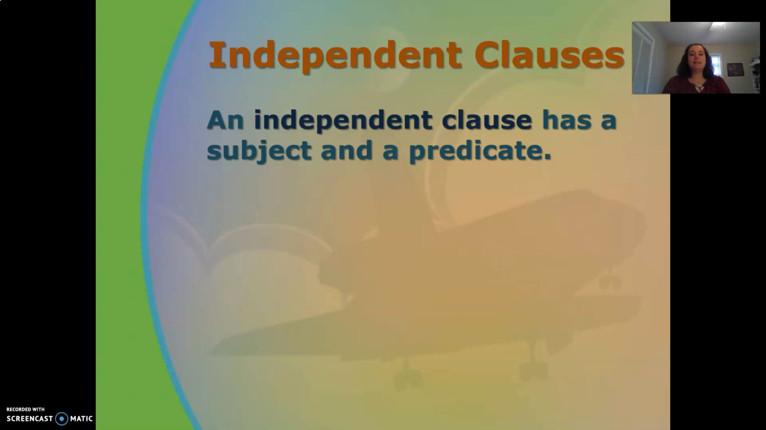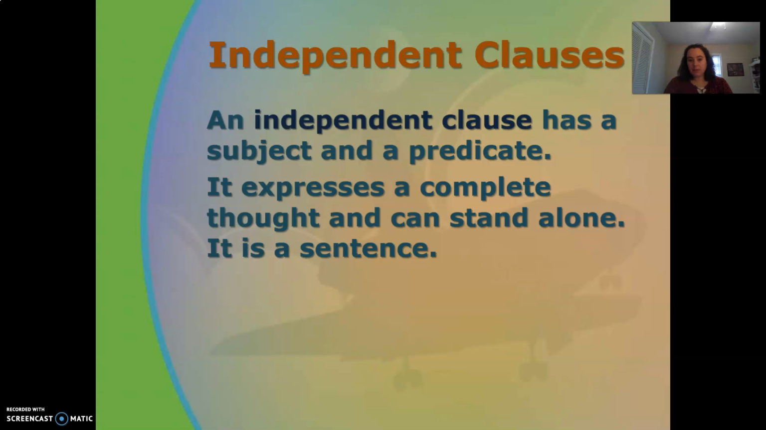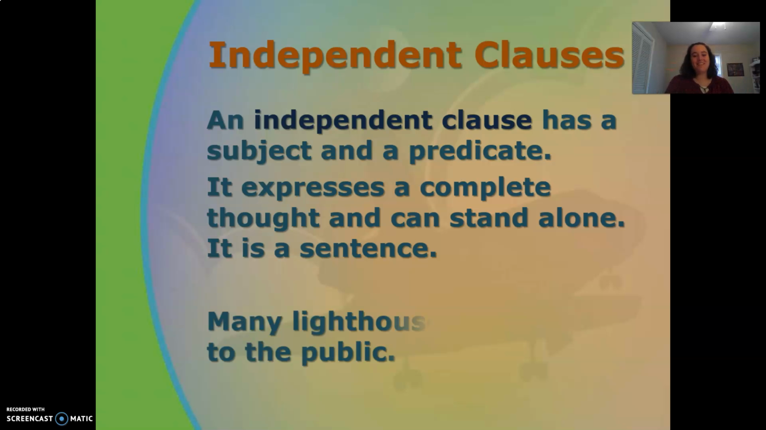An independent clause has a subject and a predicate. It expresses a complete thought and it can stand alone. It is a sentence. Independent clause equals a sentence. They're the same thing. So many lighthouses are open to the public. That is an independent clause. It can stand alone because it is a sentence.